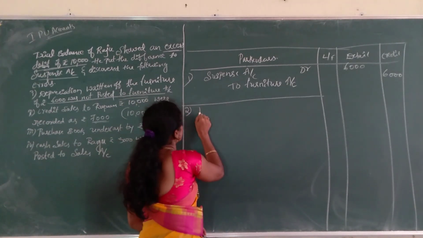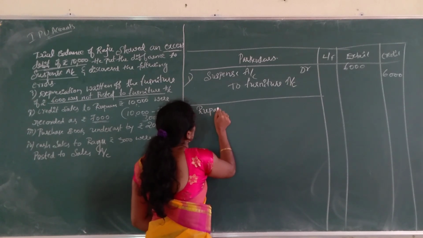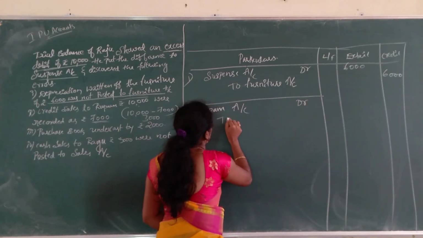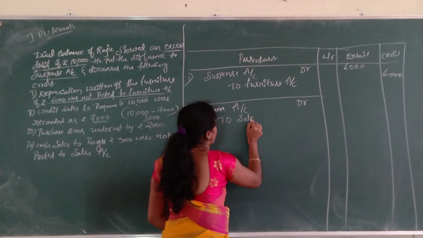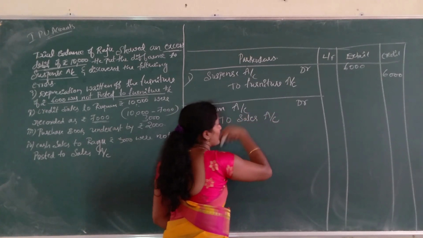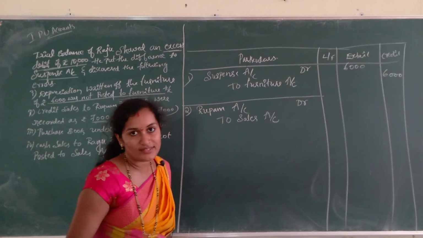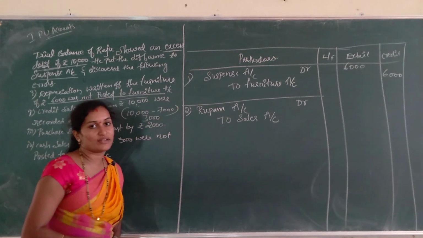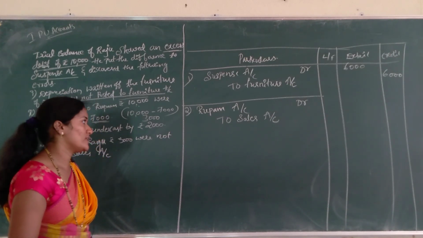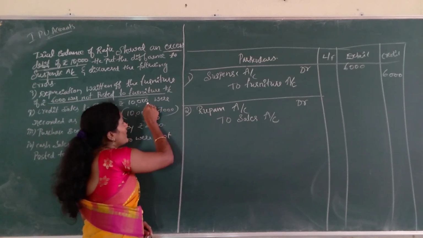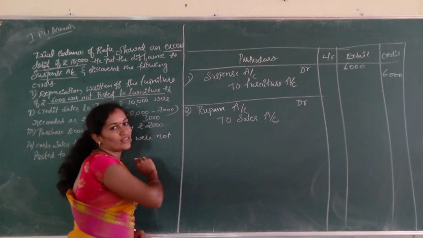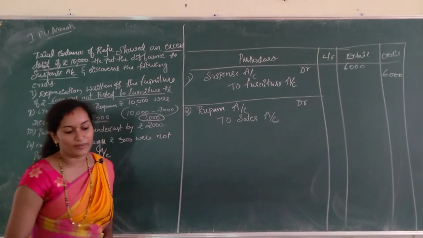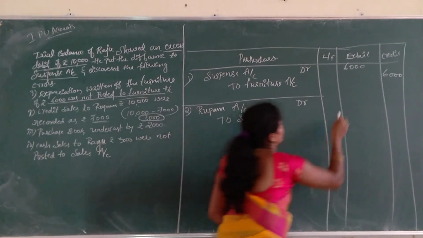So the entry is Rupam account debtor to sales account. They entered correctly, but the amount is entered wrongly. Actual amount is 10,000, but they entered it as rupees 7,000. So you are not recording the 10,000 or 7,000. You have to record the difference amount, that is rupees 3,000.